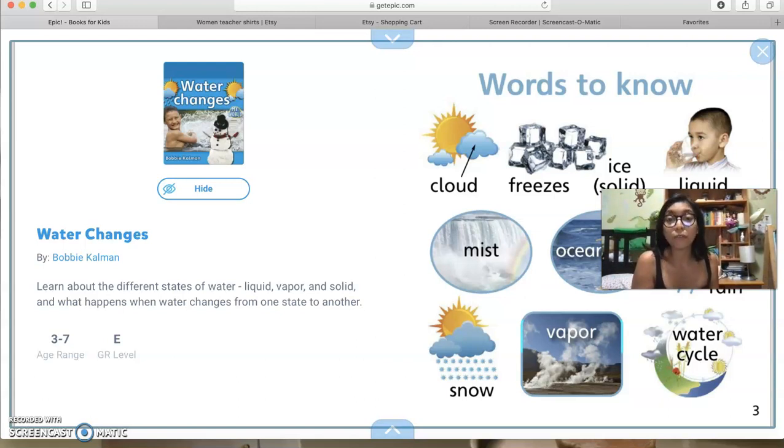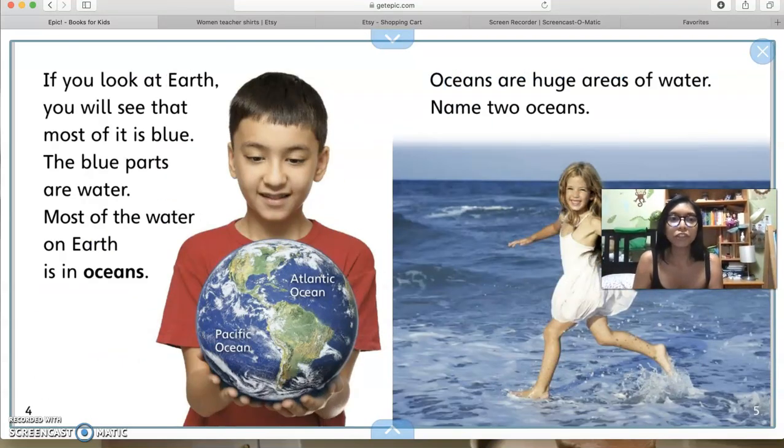So we read this yesterday and we have our words to know. We have cloud, freezes, which is ice, which is solid. We have liquid, mist, oceans, rain, snow, vapor, and water cycle. So these are our words to know. If you look at Earth, you will see that most of it is blue. The blue parts are water. Most of the water on Earth is in oceans. Oceans are huge areas of water.